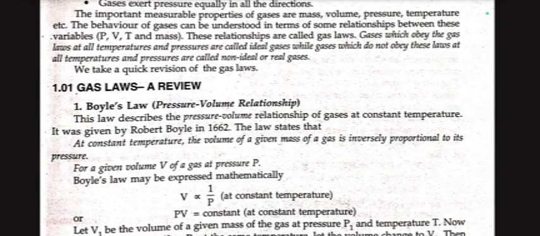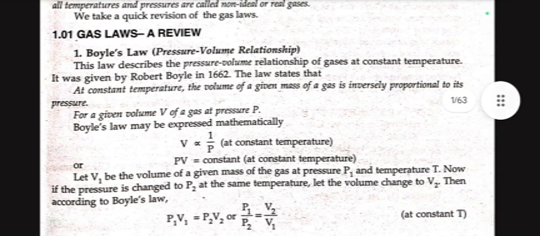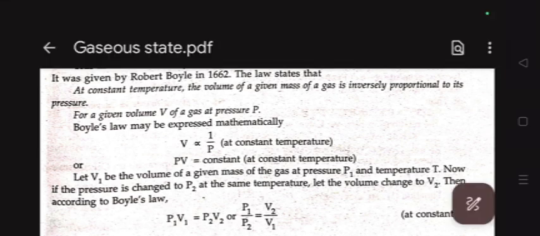Gas laws, a review. Number one, Boyle's law, pressure volume relation. This law describes the pressure volume relationship of gases at constant temperature. It was given by Robert Boyle in the year 1662. The law states that at constant temperature, the volume of a given mass of a gas is inversely proportional to its pressure. For a given volume V of a gas at pressure P, Boyle's law may be expressed mathematically: V is proportional to 1 upon P at constant temperature. PV equals constant at constant temperature.